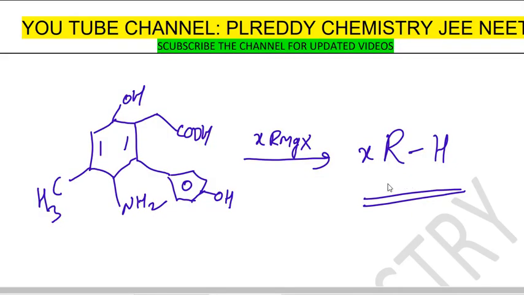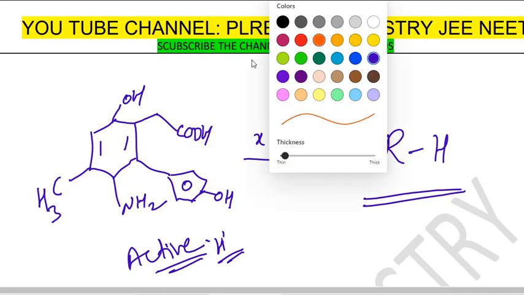For that, the question may be asked like this: how many active hydrogens are there in a given compound? If you know X, then we know the active hydrogen; if you know the active hydrogen, we will know X. See here, what are the active hydrogens?